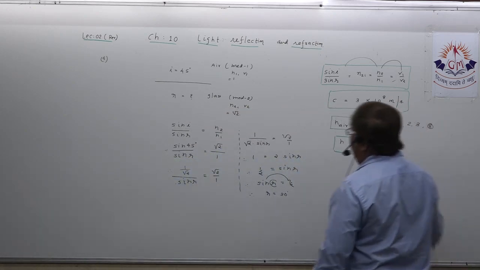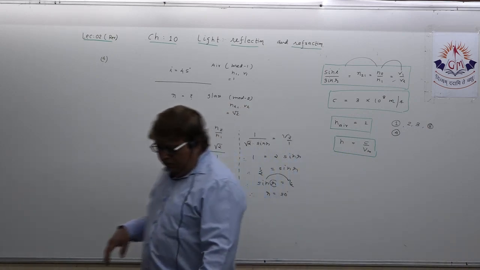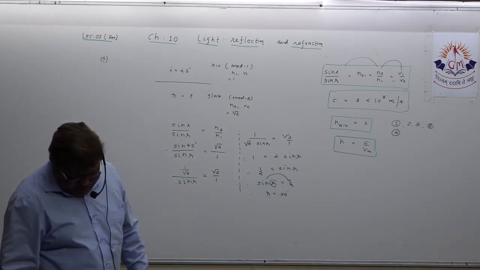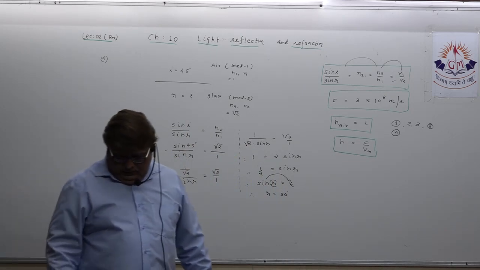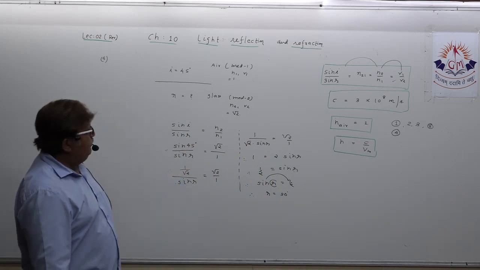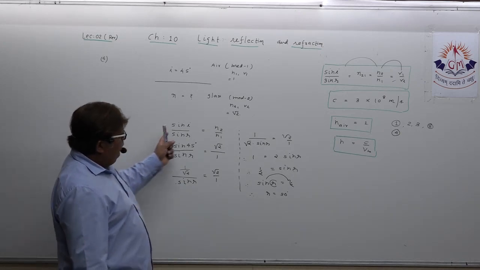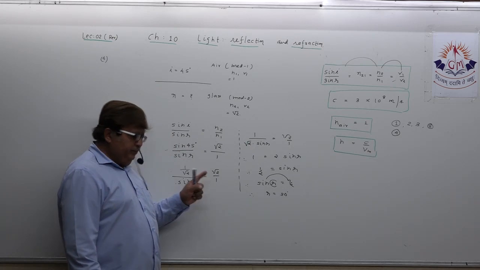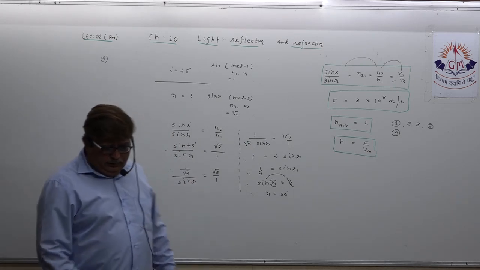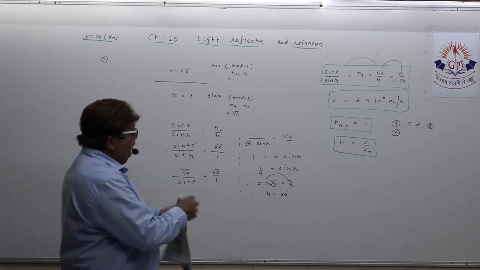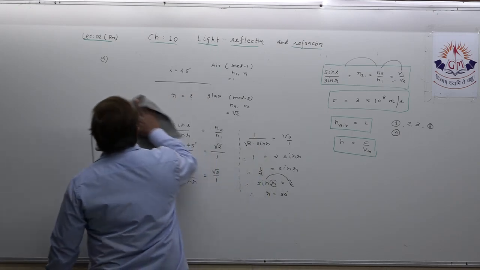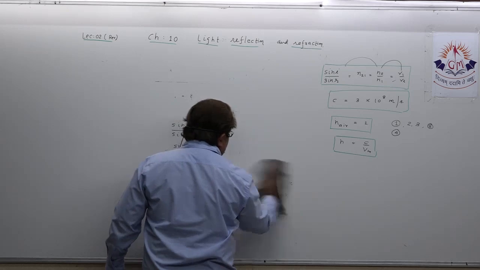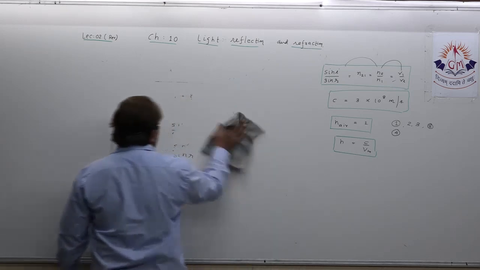Still, one more numerical I want to solve for you, and then the rest of the numericals you can do by yourself. Is it clear in your mind? Sin I upon sin R. Let us take one more numerical for you also. This is numerical number 4.